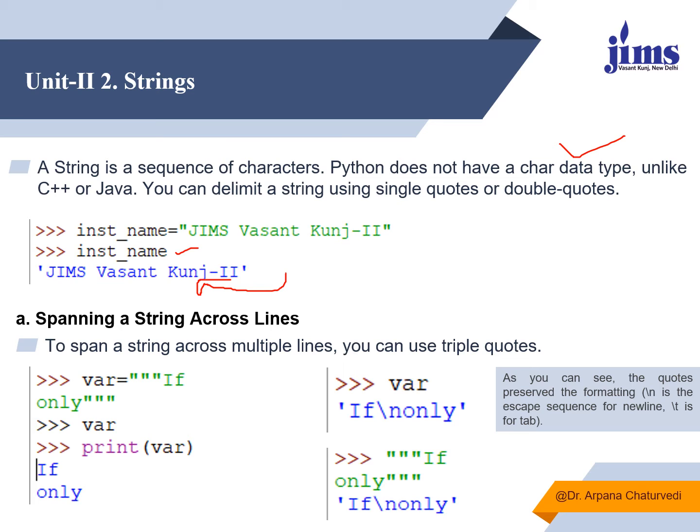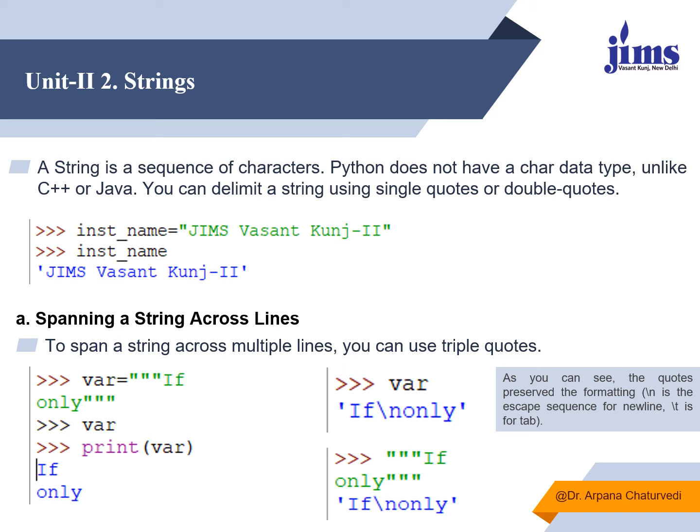You can delimit a string using single quotes or double quotes. Another thing we need to remember is that you can span a string across lines also. You can write multiple lines, no issues in that. If you want the variable to hold multiple lines of values, you can use triple quotes instead of double quotes. Here it's triple quotes. Another line I have written, and I have enclosed it with triple quotes over here.